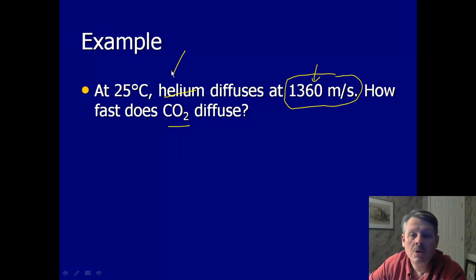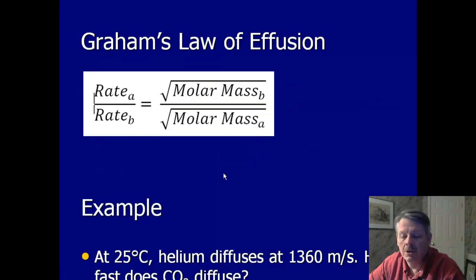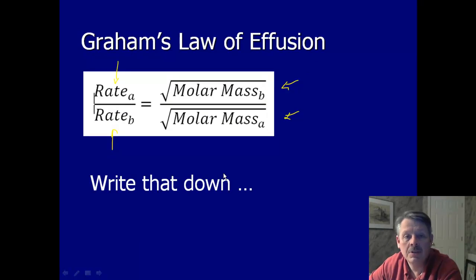Well, if we look up helium on the periodic table, we can find out that helium weighs 4.003 grams. And if we figure out CO2, that's carbon plus 2 oxygens, and that's going to be 44.009. I'm not going to waste your time doing that. You all know how to do that. 44.009 grams. So, if I now use Graham's law, let's go back and look at Graham's law. Hopefully you wrote it down. There it is. The rate of A divided by the rate of B equals the molar mass of B divided by the molar mass of A, the square roots of those.